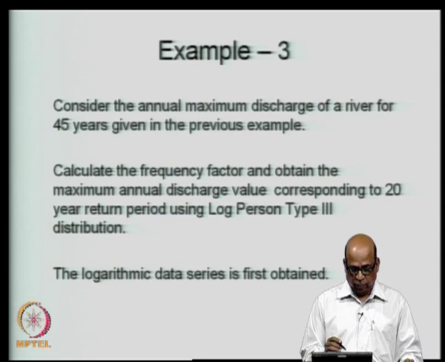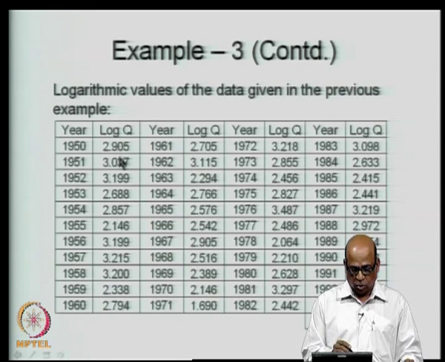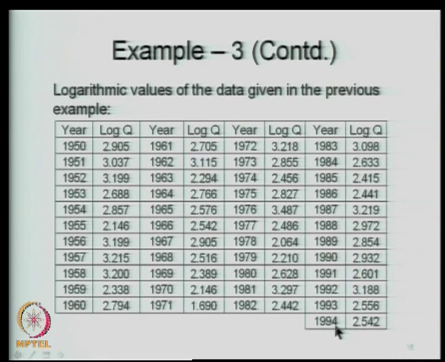So, for the given 45 years data, we take the log Q and then construct the series of the logarithm values, 1950 to 1994. You get the log values and then you obtain the mean, standard deviation and the coefficient of skewness with respect to these values.